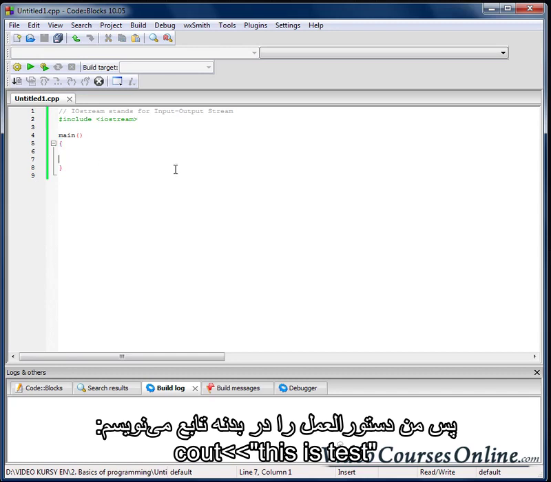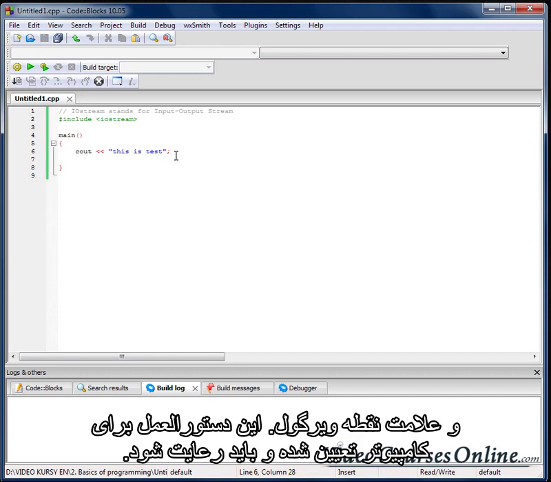So I write an instruction in the body of our function: cout, less than signs, quote, this is test, and the semicolon. That instruction is an order for our PC, and of course it must be followed.